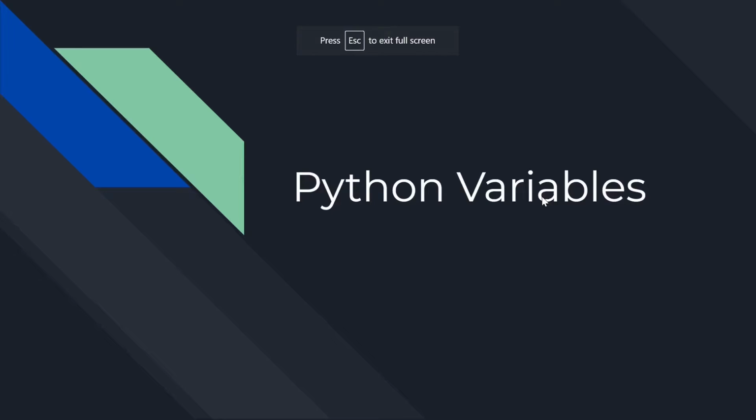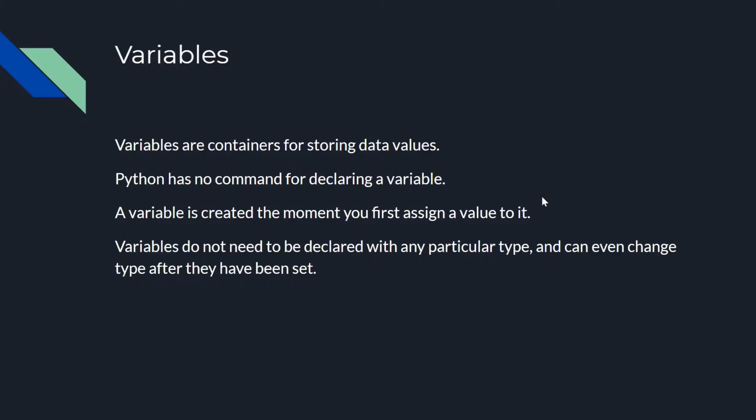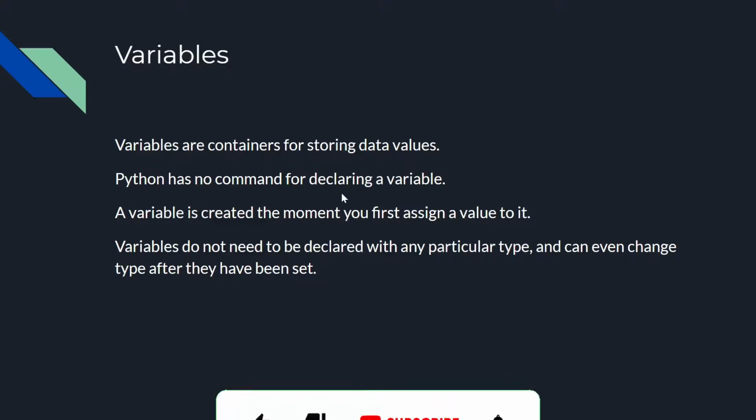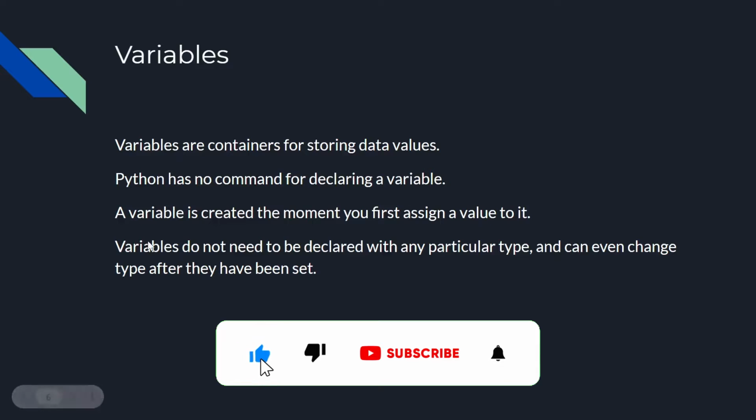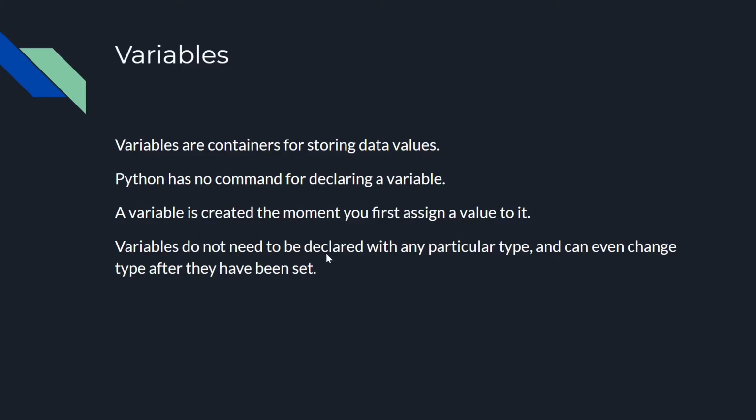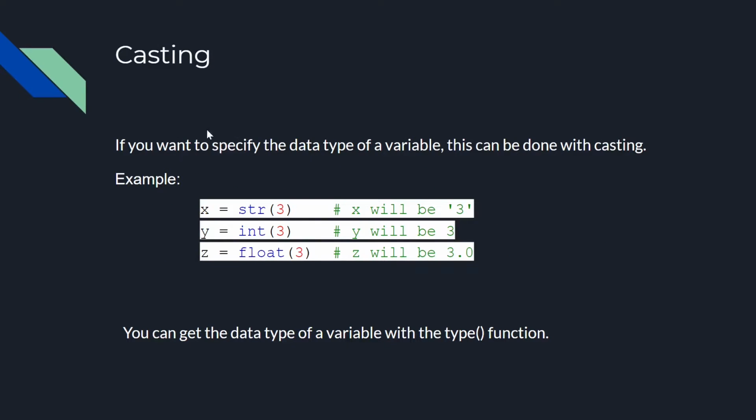Let us understand about variables in Python. Variables are containers for storing data values. Python has no command for declaring a variable. A variable is created the moment you first assign a value to it. Variables do not have to be declared with a particular type and can even change type after they have been set. Casting. If you want to specify the data type of a variable, this can be done with casting.